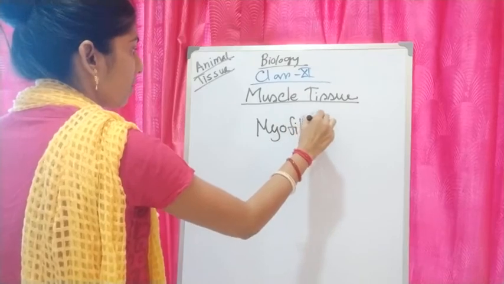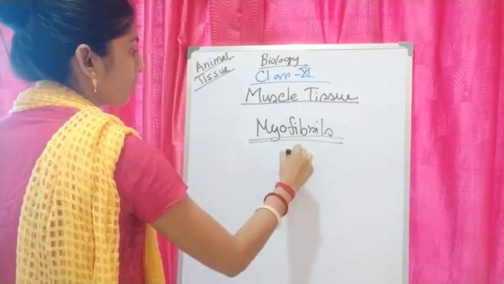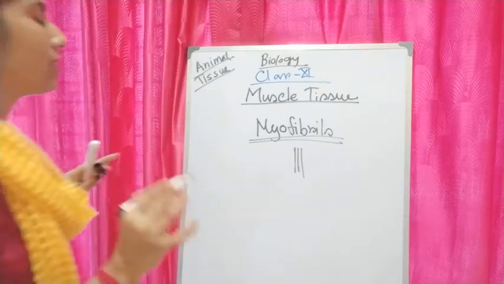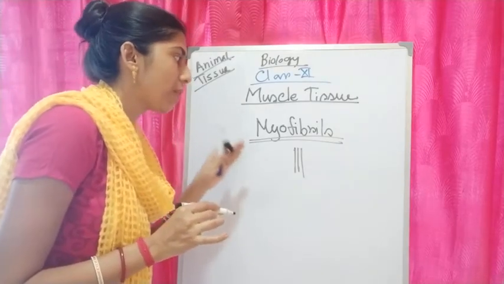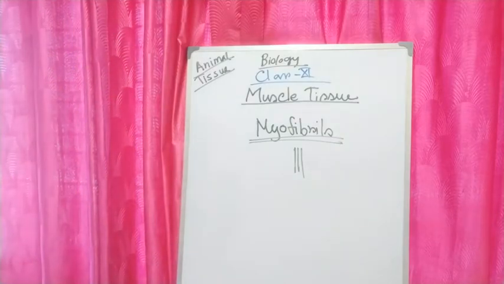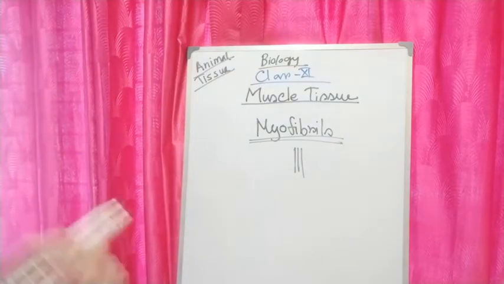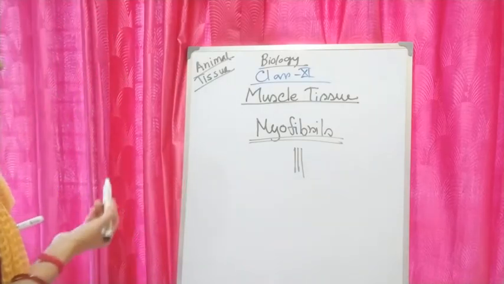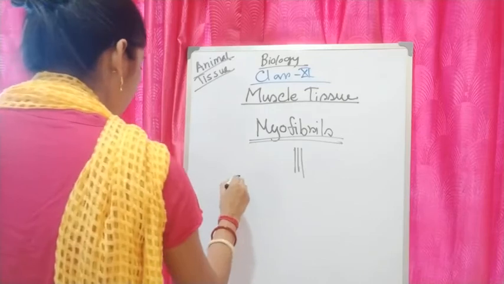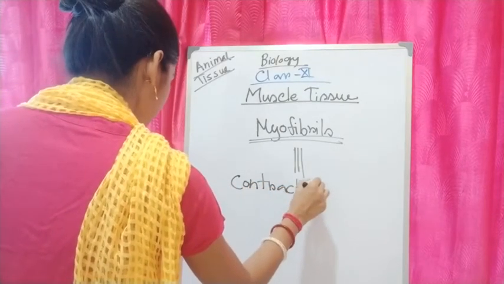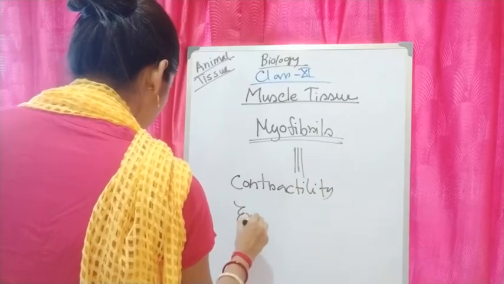These fibrils are called myofibrils. Muscle is made up of numerous fine fibrils called myofibrils. And muscle cells can contract and relax. That means muscle cells have the main properties of contractility and excitability.